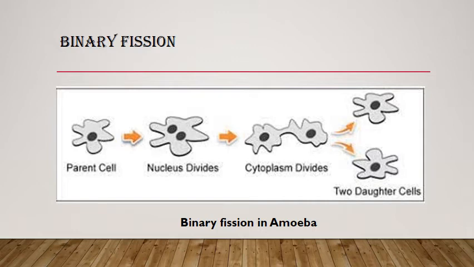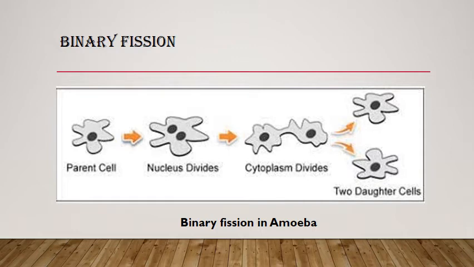As in the picture you can see, first there is a parent cell. For the explanation of binary fission we are taking the example of amoeba. By slow splitting, first the nucleus of the parent cell is divided into two nuclei.